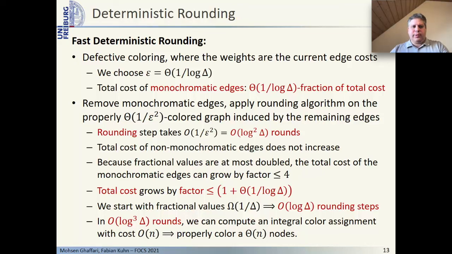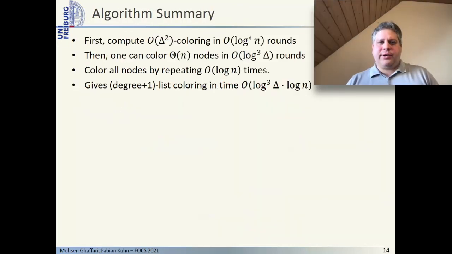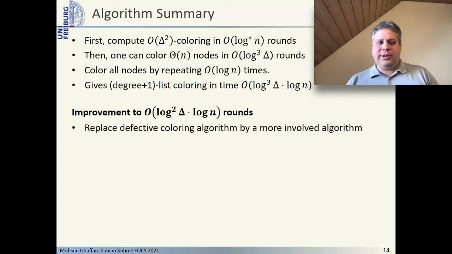Let's conclude with a brief summary. As discussed, we can color a constant fraction of the nodes in log to the 3 delta rounds, and we can therefore color the whole graph in order log to the 3 delta times log n rounds. This is by a log delta factor slower than what I claimed is our main theorem. In order to speed this up, one has to replace the defective coloring algorithm by a more involved algorithm with somewhat different guarantees.